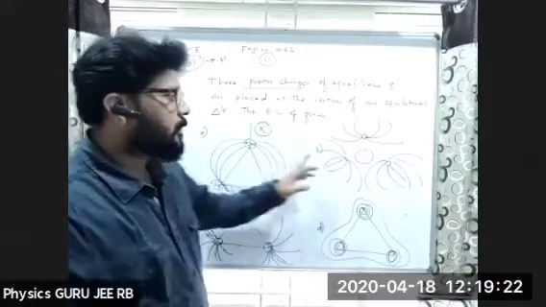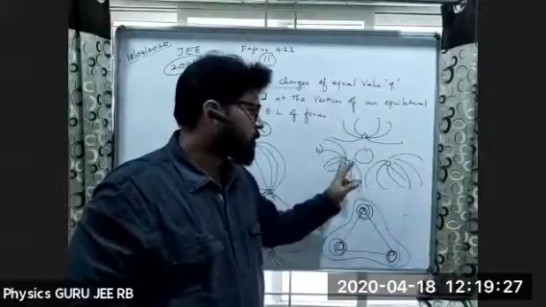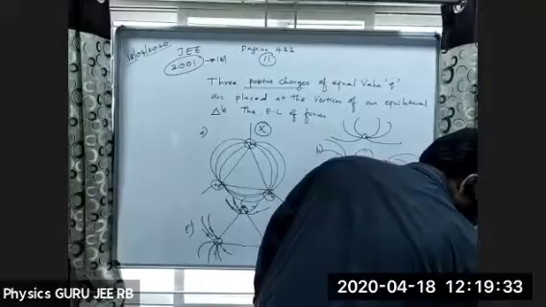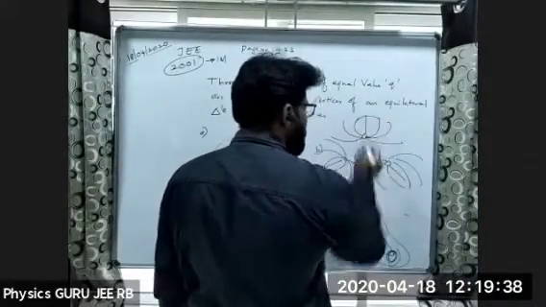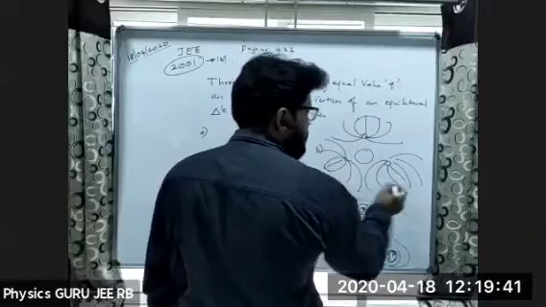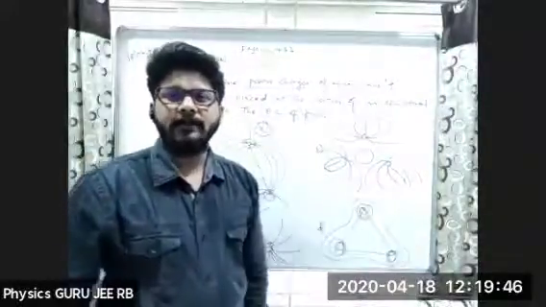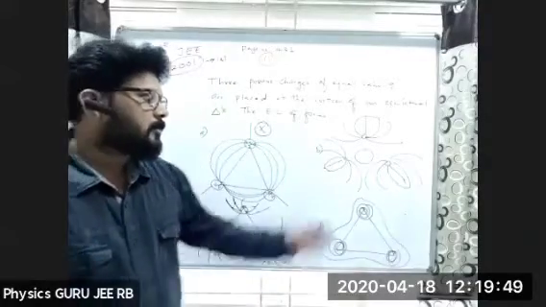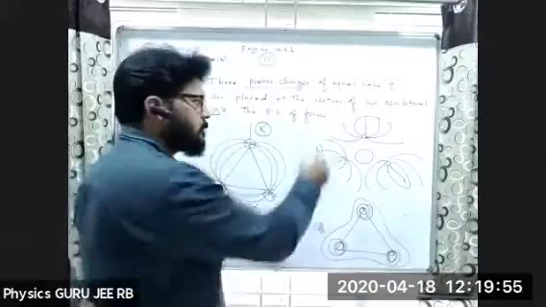Next, option B: if you take it as they are going away from it. These are positive, positive, positive, and in this problem, some of them are meeting here. See here, these are meeting like this, here also they are meeting like this, here also. So two electric lines are meeting at a particular point. So this is also not possible, so this is also wrong.